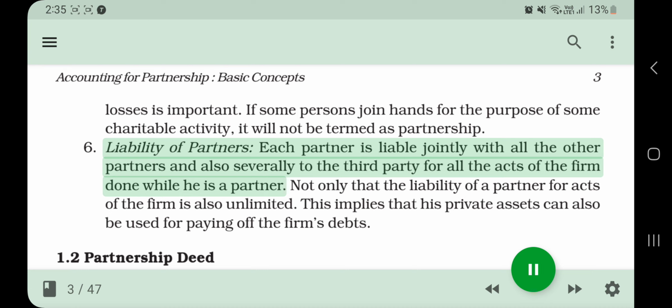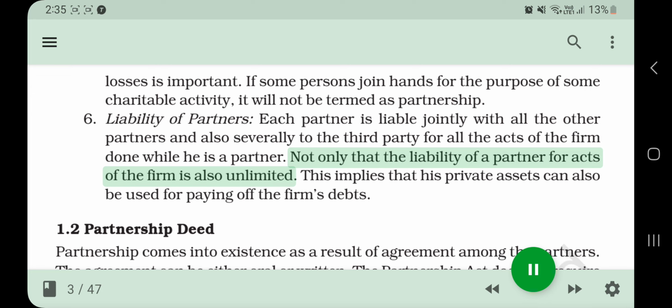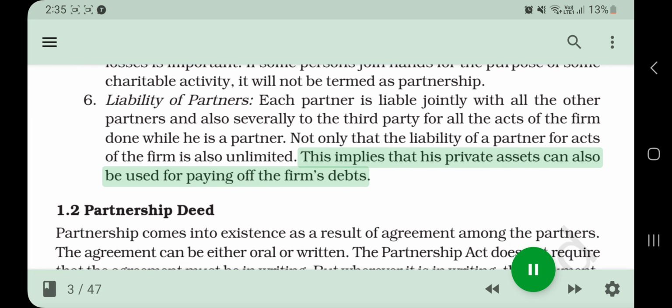Each partner is liable jointly with all the other partners and also severally to the third party for all the acts of the firm done while he is a partner. Not only that, the liability of a partner for acts of the firm is also unlimited. This implies that his private assets can also be used for paying off the firm's debts.